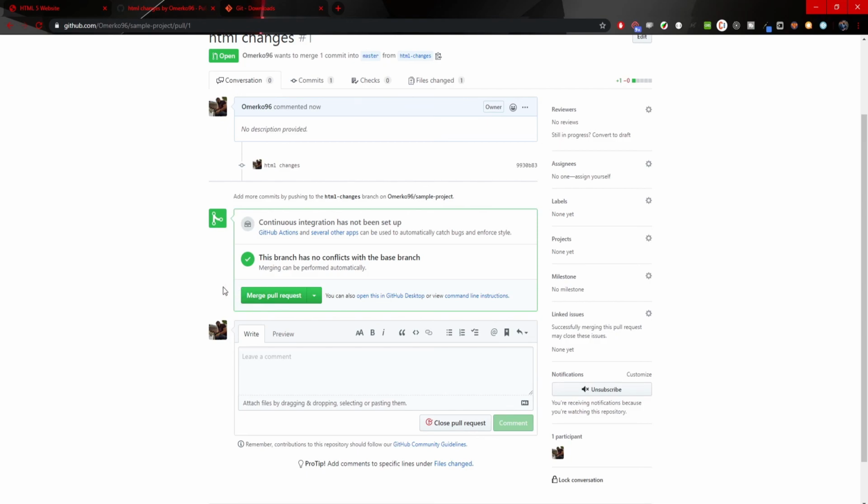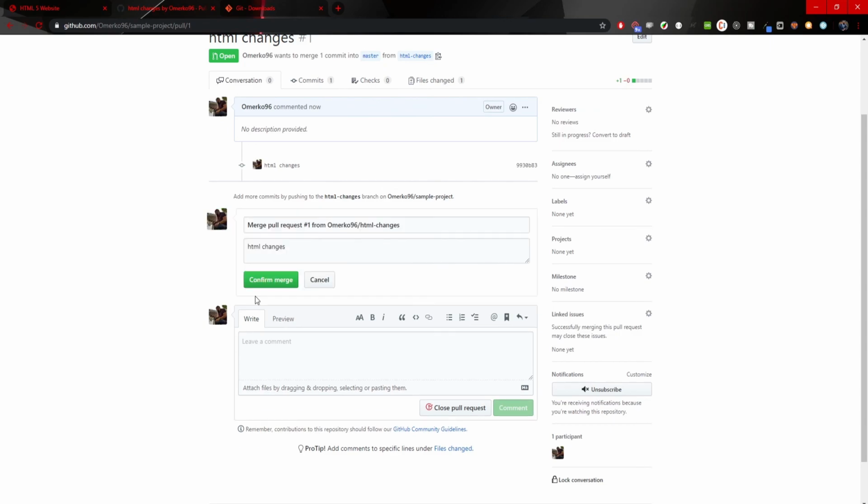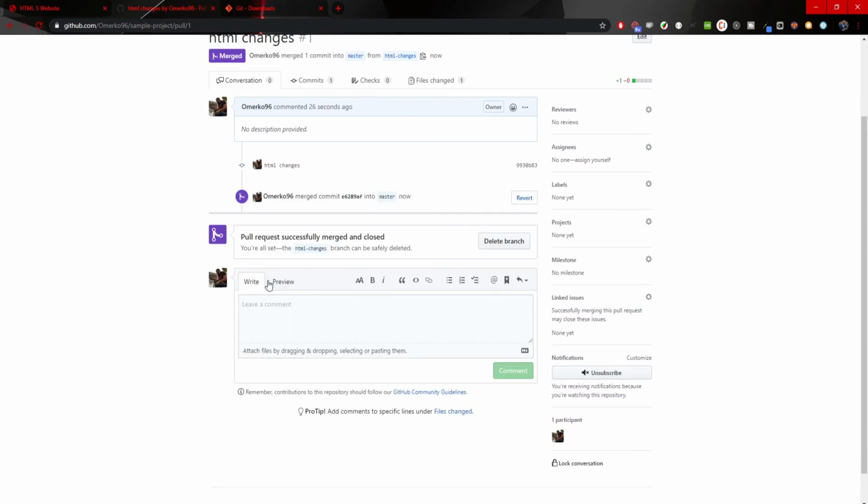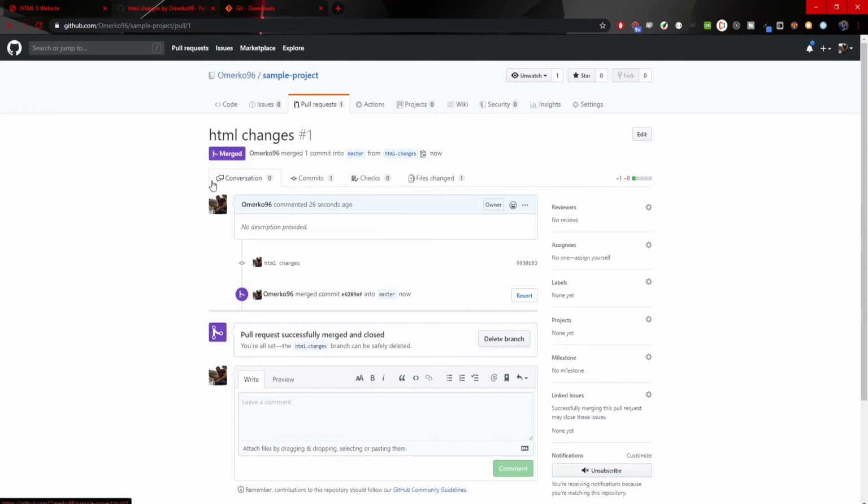So we will select the merge pull request, and we will confirm merge with this commit, HTML changes. That was the commit that we created, and you have now this purple color that everything was merged.